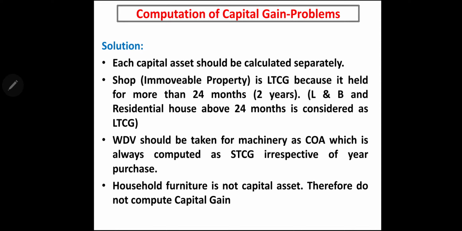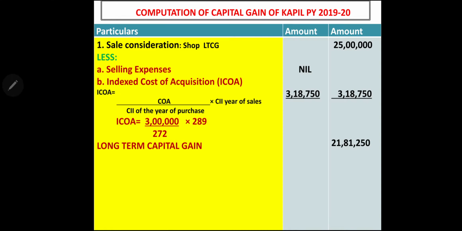Let us have a quick look at the solution. Each capital asset should be calculated separately, you know this. And shop is LTCG because it is held for more than 24 months by the assessee. And WDV should be taken for machinery as cost of acquisition because this is a depreciable asset and always it should be considered as STCG irrespective of the year of purchase. And household furniture is not a capital asset, therefore we are not computing the capital gain, right? You know the format, so we'll solve the problem.